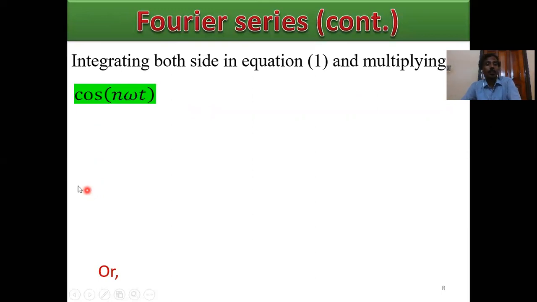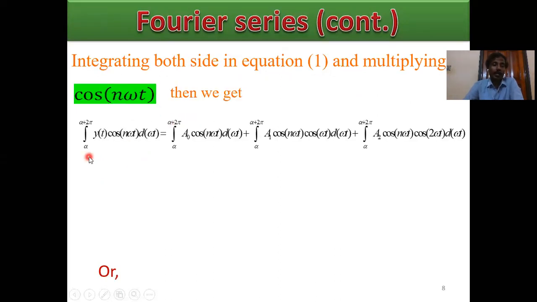So next, integrating both sides in equation 1 after multiplying by cos n omega t. Multiplying both sides of equation 1 by cos n omega t, the left hand side is y(t) cos n omega t d omega t, with range again alpha to alpha plus 2 pi. These are the integration limits. And on the right hand side, the first term is a0, so we get the integral from alpha to alpha plus 2 pi of a0 cos n omega t d omega t.